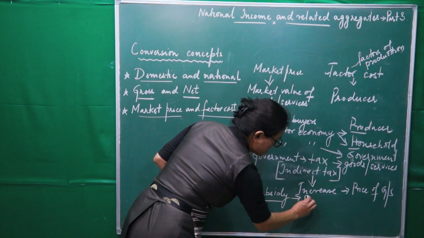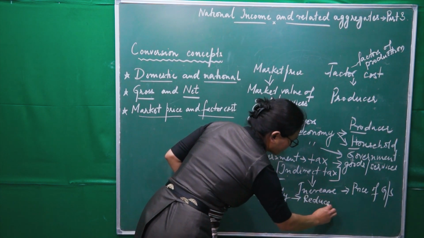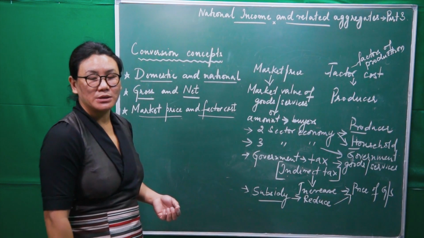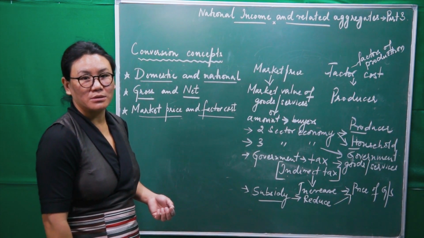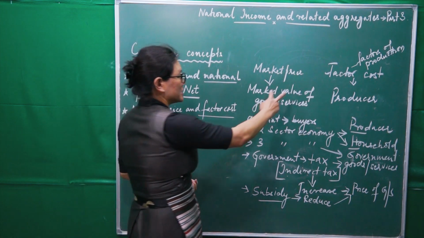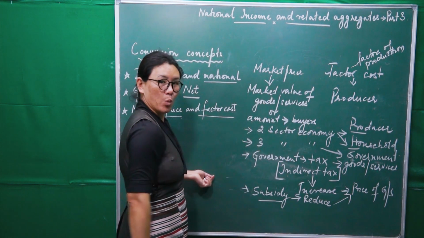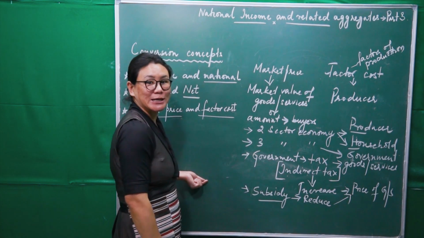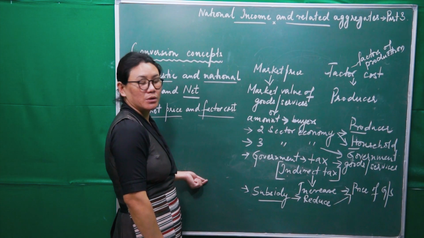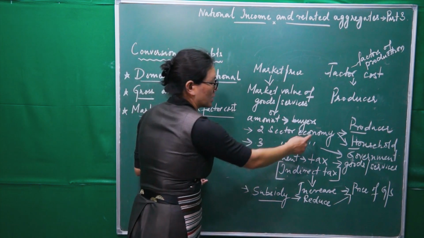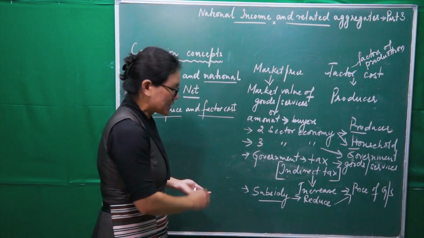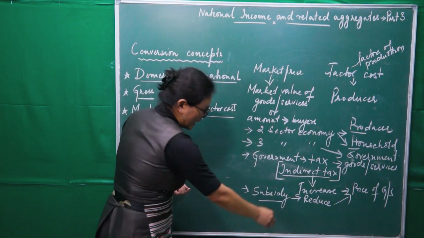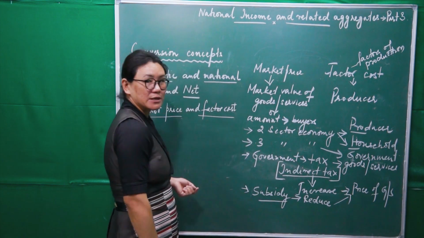Subsidy will reduce the market price of goods and services. Now see here, I said the difference between these two will come when we consider the government sector, which is in a three-sector economy. So we are getting the first one, indirect tax, and the second one, subsidy.